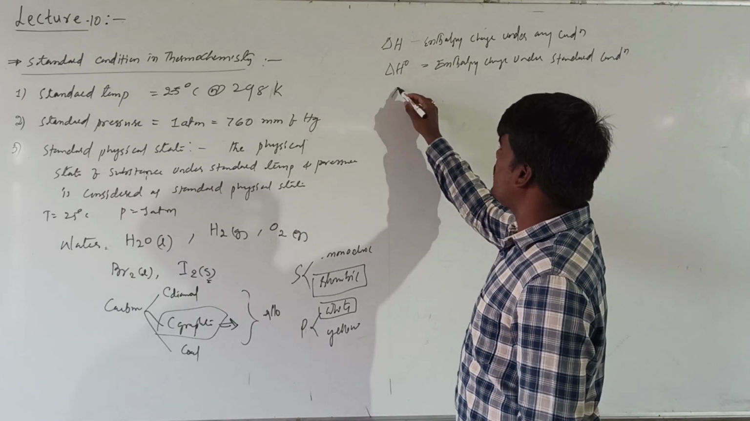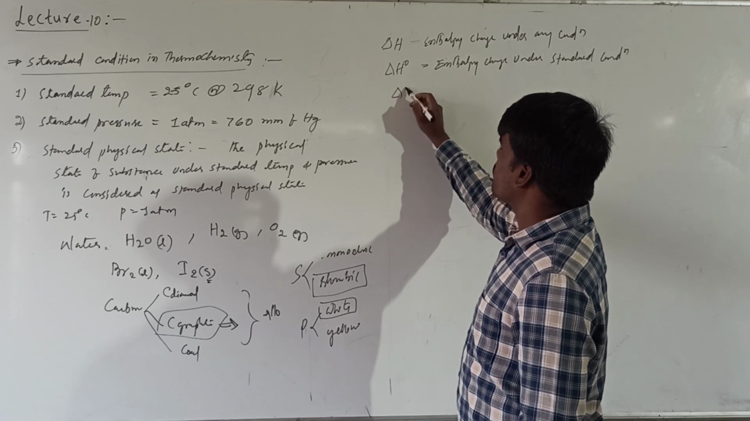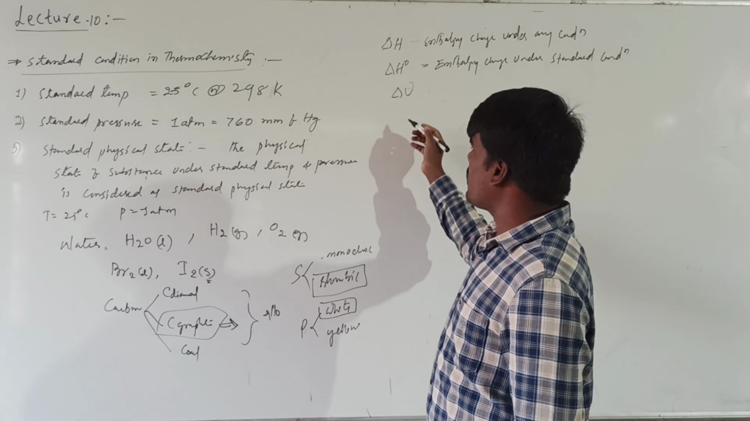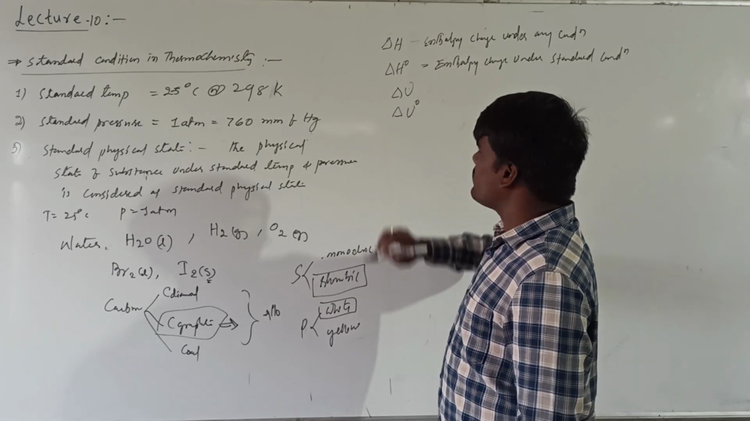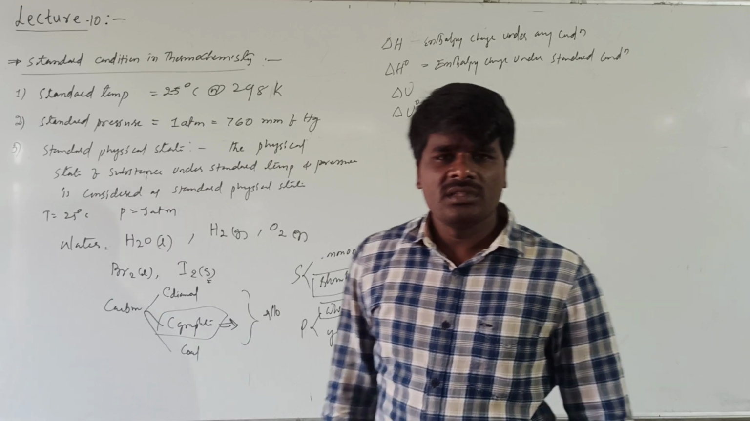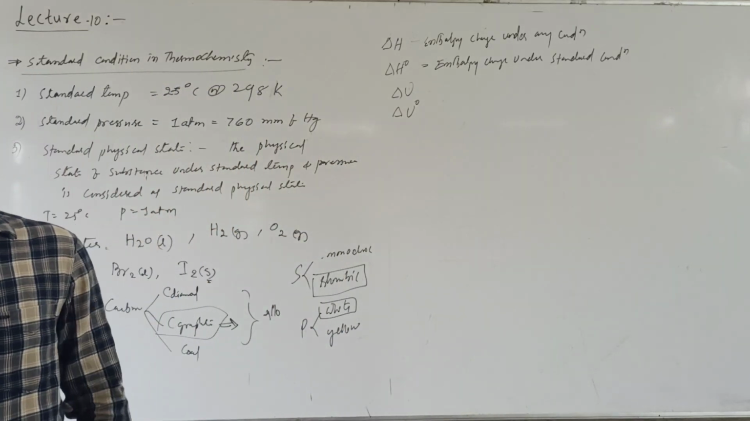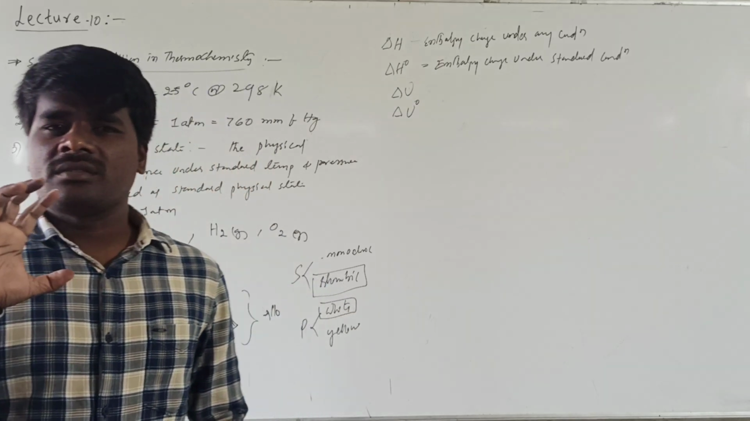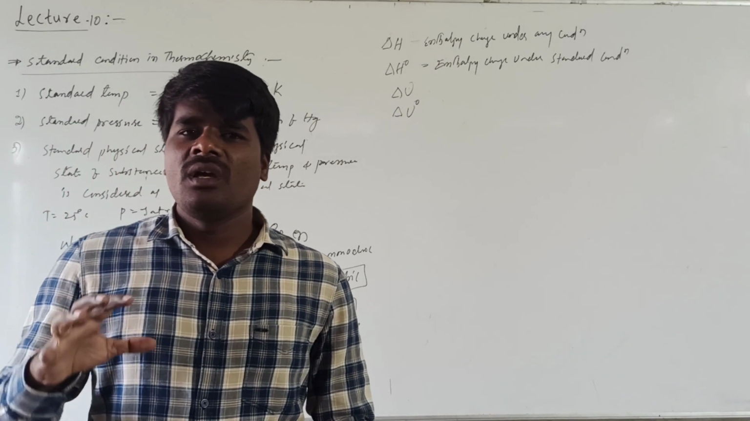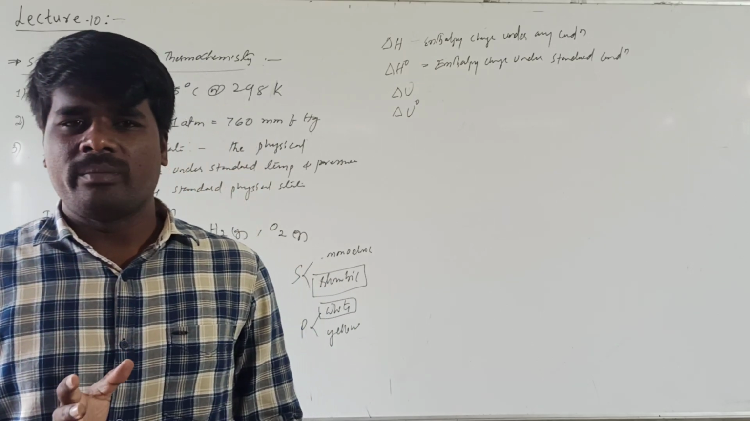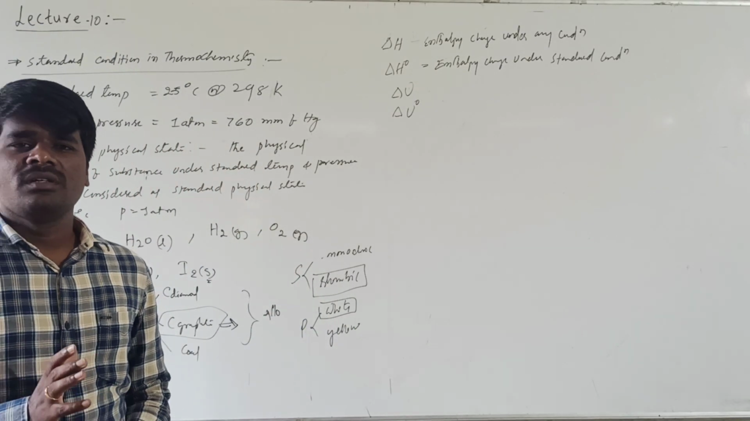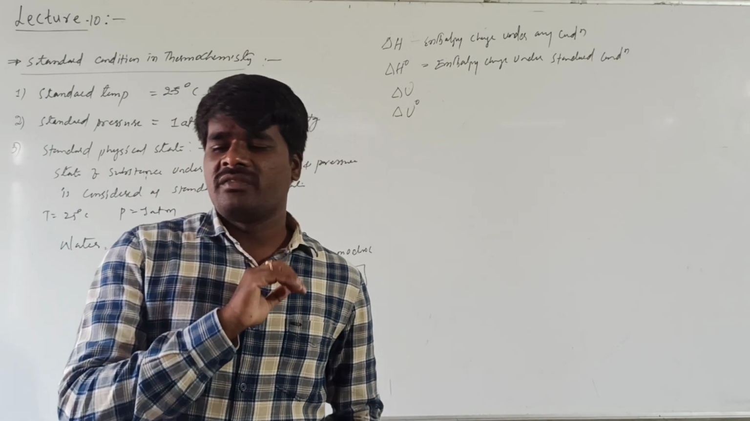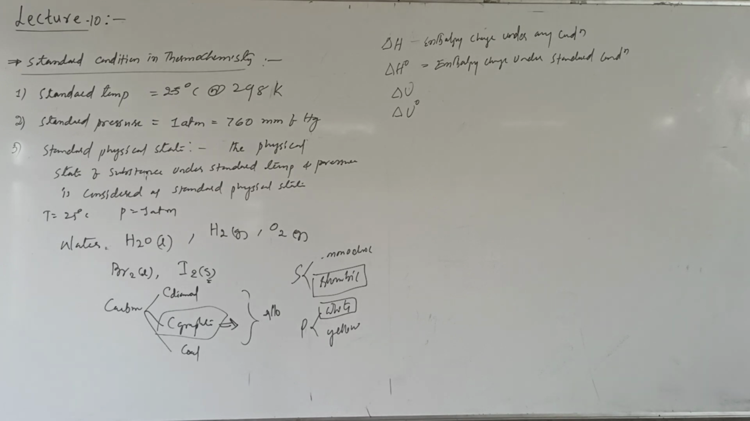Delta U is the internal energy change under normal or ordinary conditions. Delta U naught will be the internal energy change at standard conditions. This is the meaning of standard. Standard means the temperature has to be 25 degrees Celsius, the pressure has to be 1 atm, and all the substances involved in the reaction have to be in their standard form. What is meant by standard form? The physical state of a substance under standard conditions is considered as the standard physical state. Hope it is clear so far.